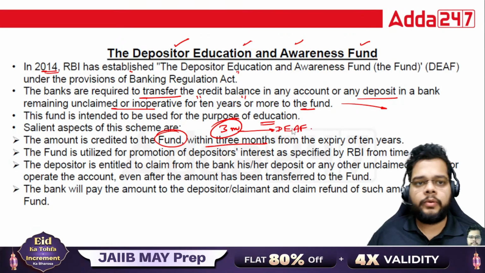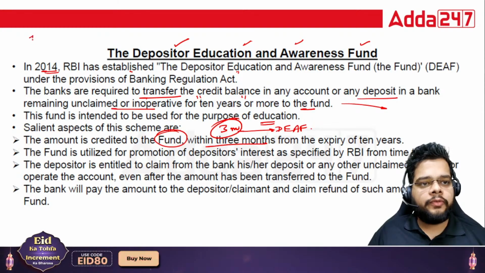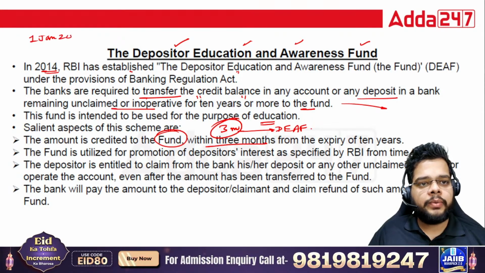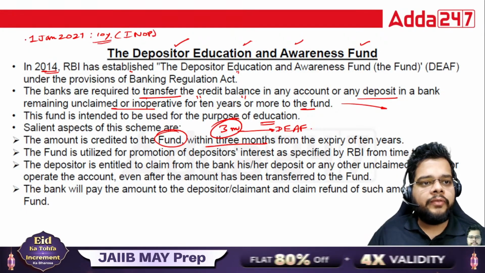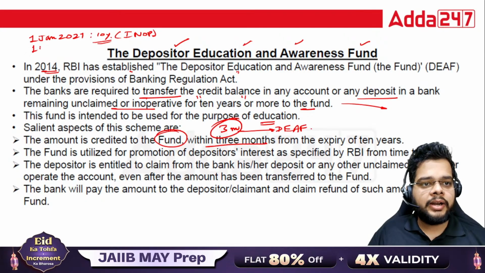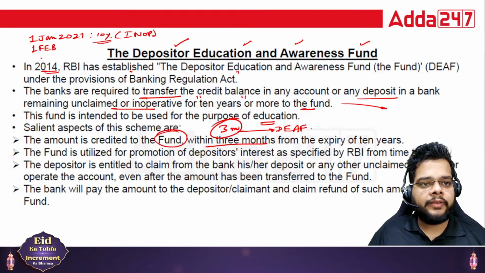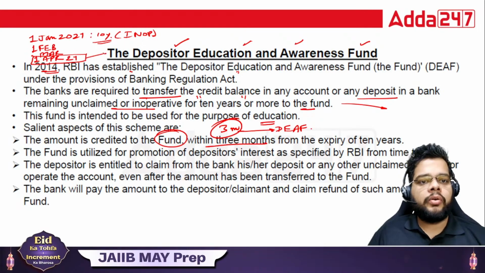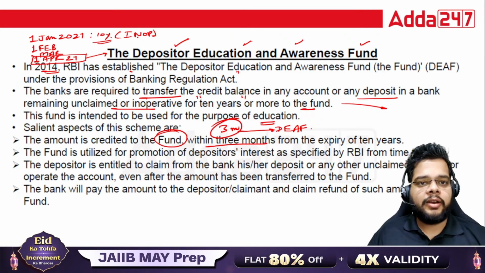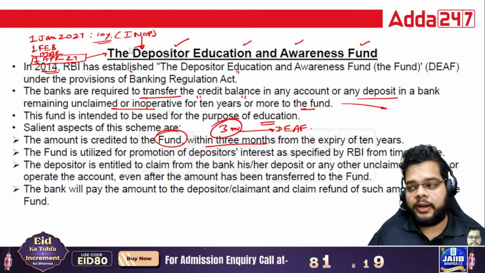Fine. So let's suppose on 1st of Jan 2027, 10 years are completed for one account which is inoperative. Now within 3 months. So 1st Jan till 1st Feb is 1 month, then 1st March, and then 1st April. So before 1st April 2027, you have to go for the DEF fund. This inoperative account's funds will move to this DEF fund.